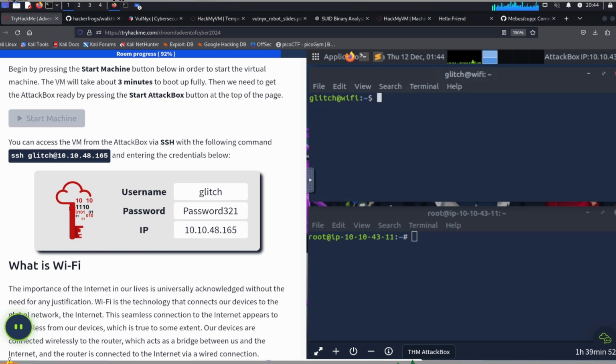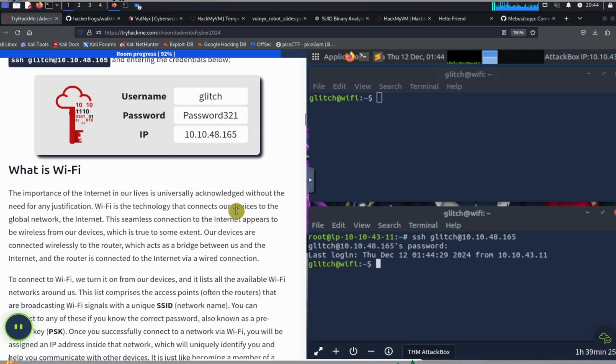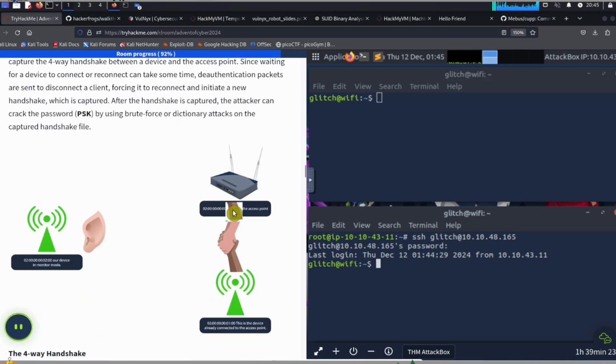We're going to do the same thing with the terminal on the bottom. Over here, ssh glitch at this IP address, and we're going to provide the password 321. Okay, all right. After we've done this and we see glitch at Wi-Fi on both of these terminals, we can continue. So we're just going to go back down to where we were before.